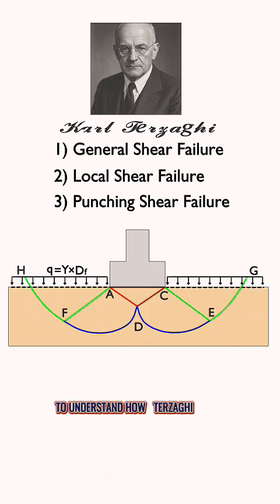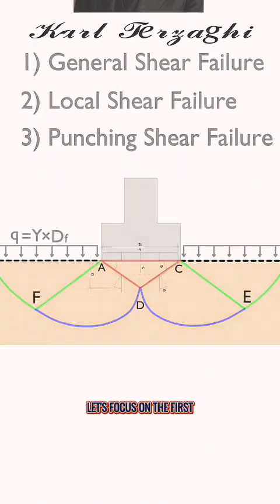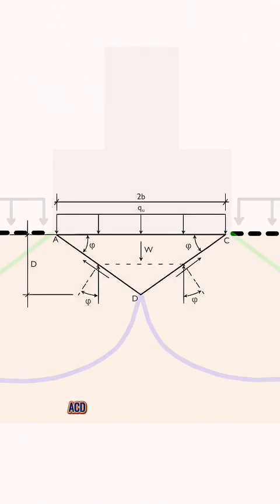To understand how Terzaghi derived the bearing capacity for such a footing, let's focus on the first triangular zone, ACD, directly under the footing. We will need to solve for the equilibrium of forces in this zone. The forces exerted between the footing and the soil must be resisted by the friction in zones AD and DC. You might notice there's a lot of information in this diagram. I recommend pausing the video here to carefully examine how the footing achieves equilibrium.